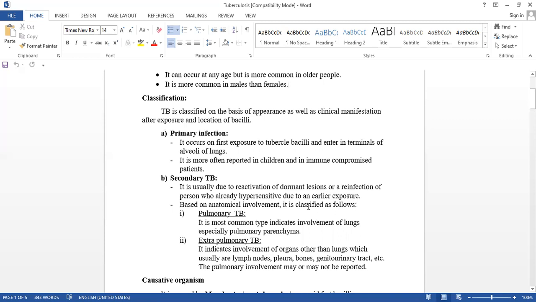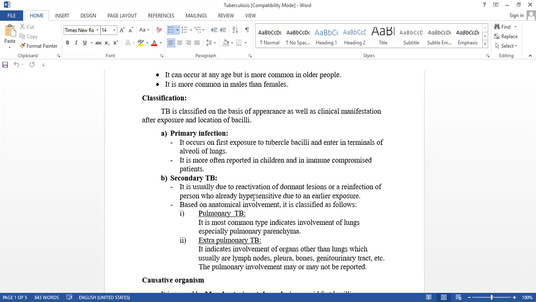Means if the infection affects that individual a second time, it causes secondary signs and symptoms, which we call secondary TB. Keep in mind, it is reinfection or reactivation of dormant lesions.